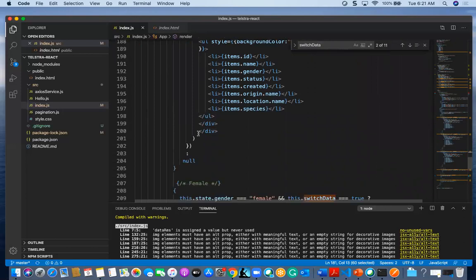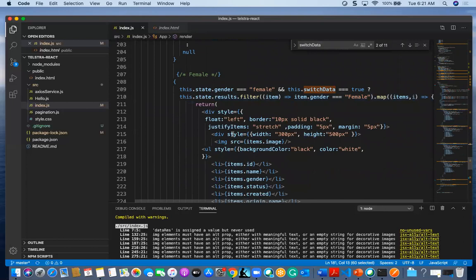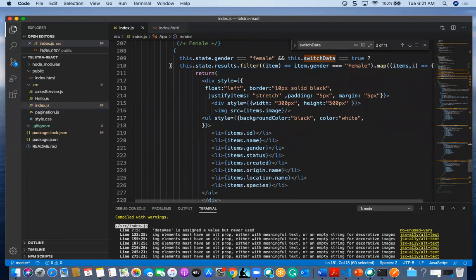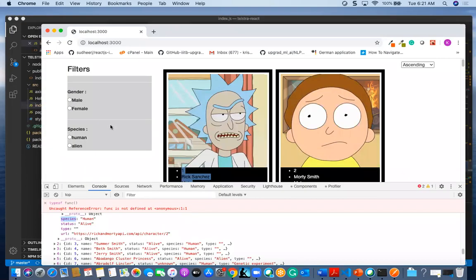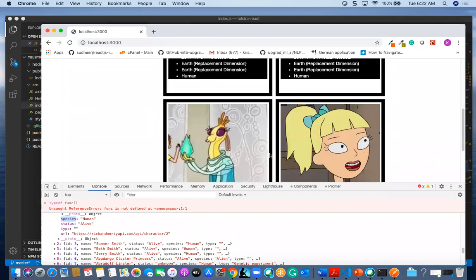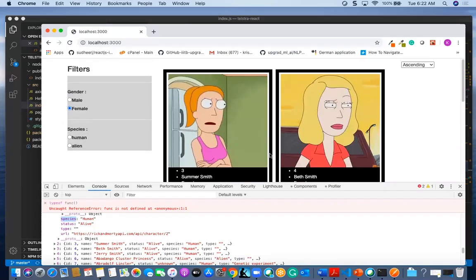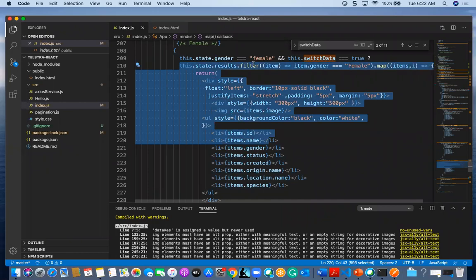Likewise, in the same format I have done for the female. Once I click on this female button, only the female details will be displayed. How will it be displayed?